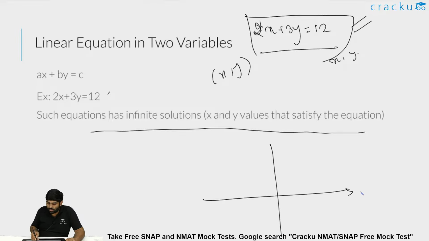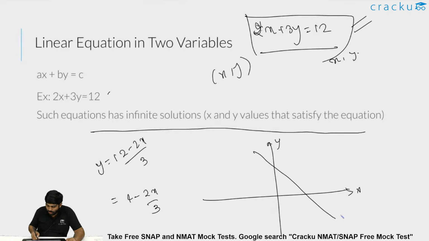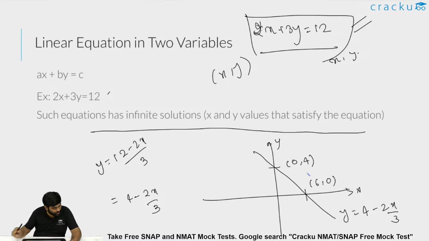Because you could put this in a graphical format. 2x plus 3y equal to 12 gives y equal to 12 minus 2x by 3, which is 4 minus 2x by 3. So y is equal to 4 minus 2x by 3, such that y will be 0 at x equal to 6, and at x equal to 0, y will be 4. So this is the line 2x plus 3y equal to 12, or y equal to 4 minus 2x by 3. These are the points which satisfy this particular equation. So there are infinite points.